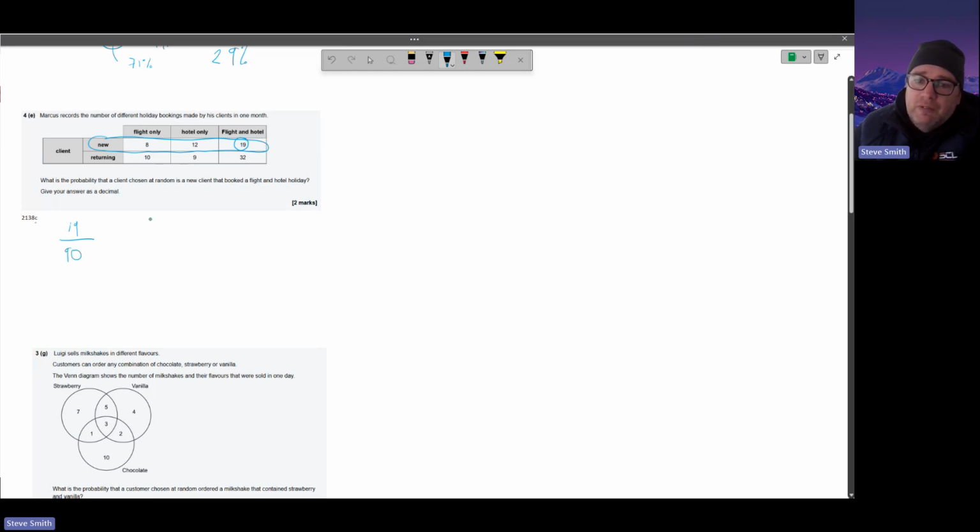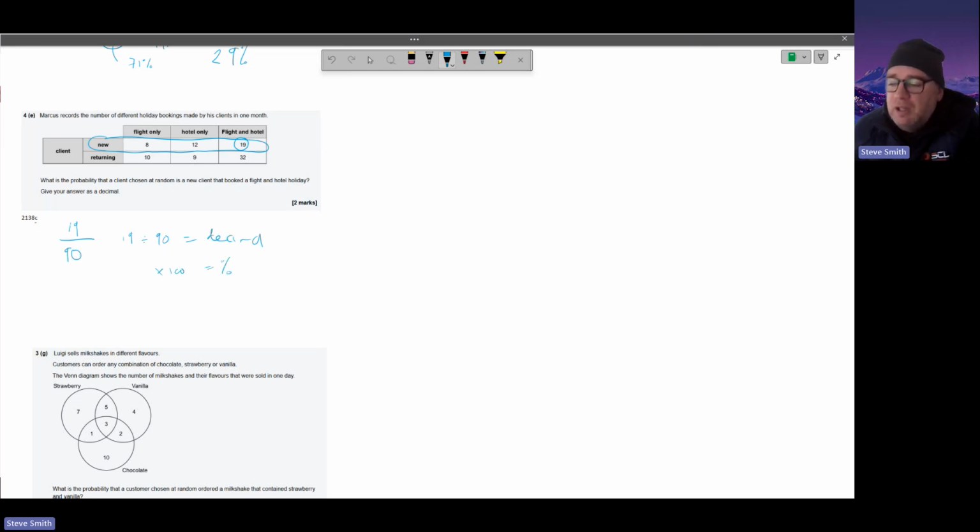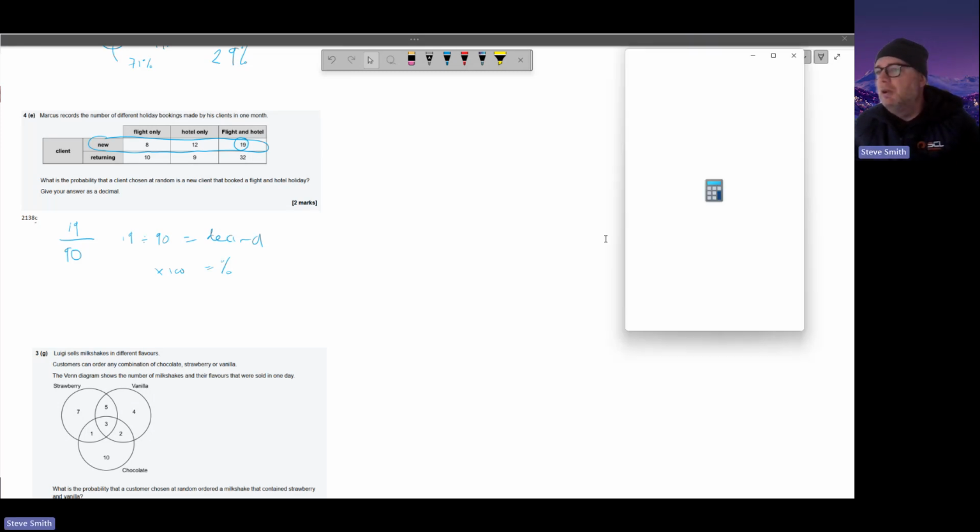That's the fraction. If you remember how we turn a fraction into a decimal, we divide the bottom number into the top number. So we've got 19 divided by 90. And that equals our decimal. That's what we want. If you wanted a percentage, we times that number by 100, and that equals our percentage. But it doesn't ask for that. So let's get our calculator open. If I can find it today, I've closed it. There we go. Calculator should be open on this screen.